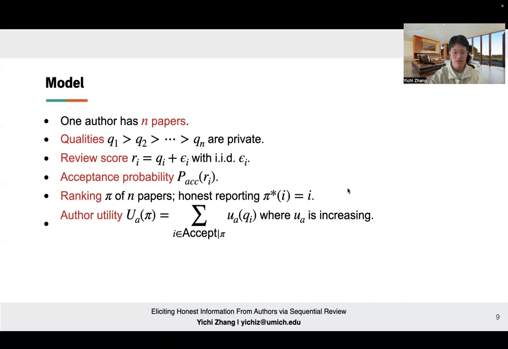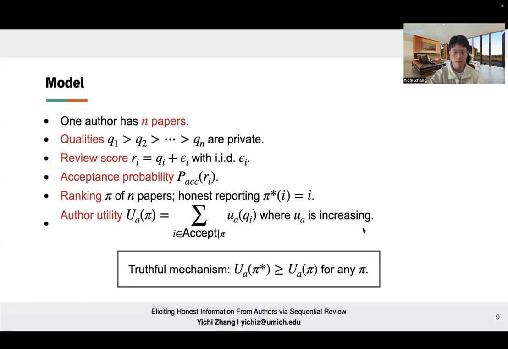The author's utility is equal to the summation of all the accepted papers' rewards, where the reward function UA is increasing with respect to the true quality Q. For example, if UA is equal to 1 for all Q, then the author is just maximizing the expected number of papers that are accepted. We care about truthful mechanisms, so that means when the author reports the truthful ranking pi star, their utility is maximized compared with all other possible rankings pi.